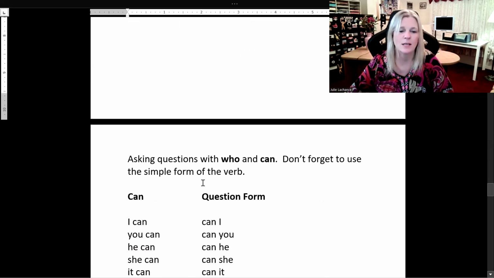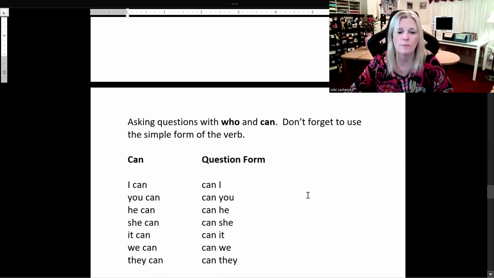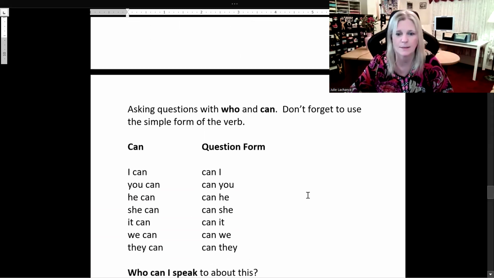Now we're going to be asking questions with who and can. Don't forget to use the simple form of the verb. Every time we use can or the negative can't, we use the simple form of the verb. It's so easy. You learn it one time and just keep doing the same thing over and over again. You can't make any mistakes.